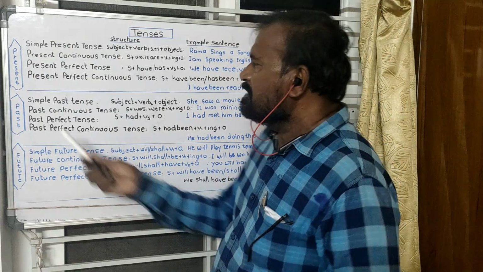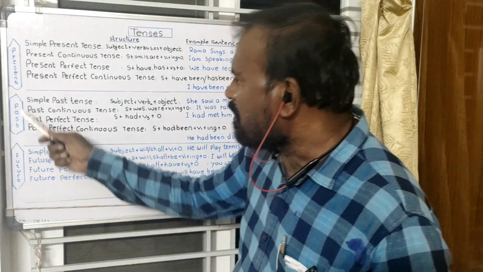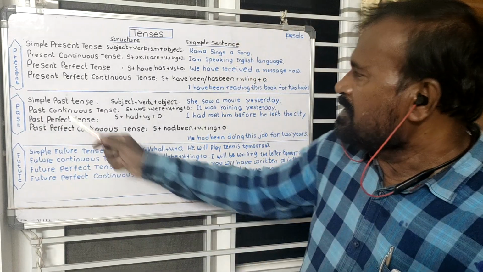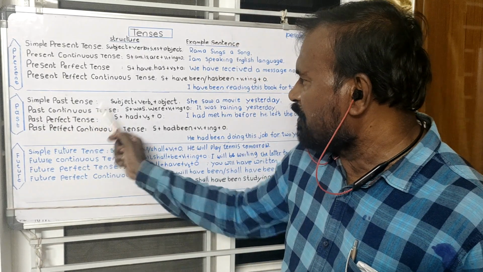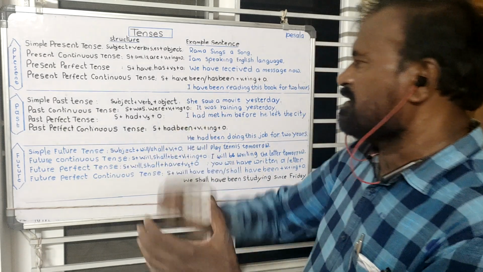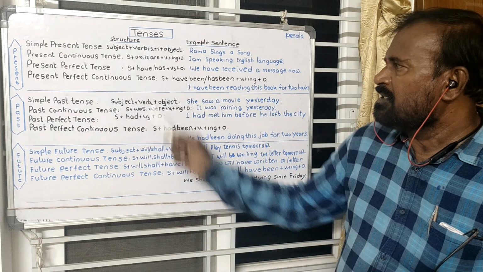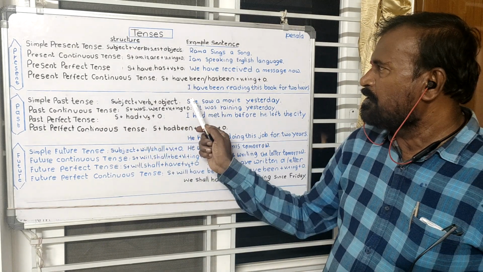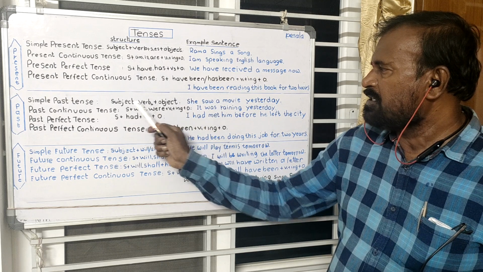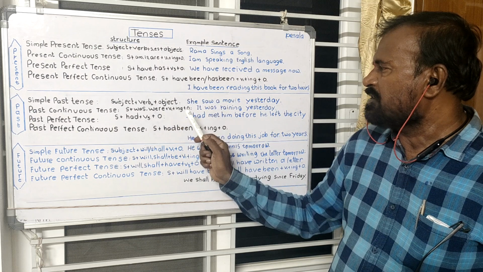And come to the simple past tense. Come to the past tense. Here: simple past tense, past continuous tense, past perfect tense, past perfect continuous tense. Simple past tense. See the structure of this simple past tense. Subject plus V2 plus object.